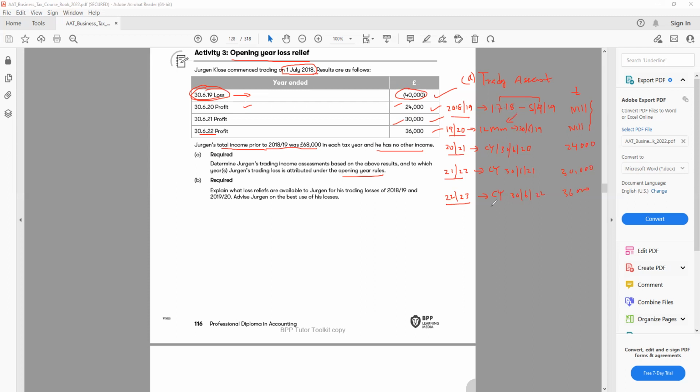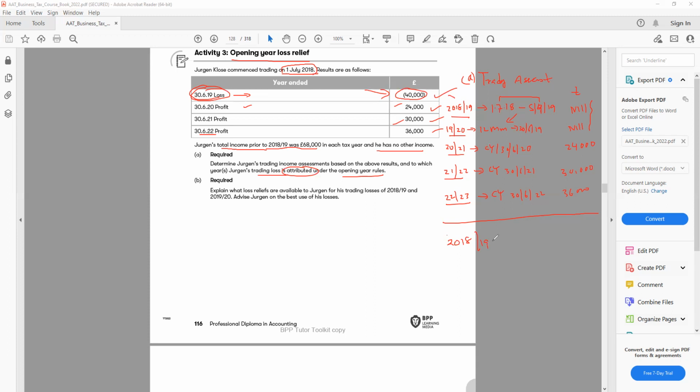The next one, they're asking how the loss will be attributed. So they said in which year trading loss is attributed. So this loss of 40,000, in which year am I going to allocate? So let's look at the first 18-19 one. So in 2018-19, the next thing is the attributable allocation of the loss. So 18-19.